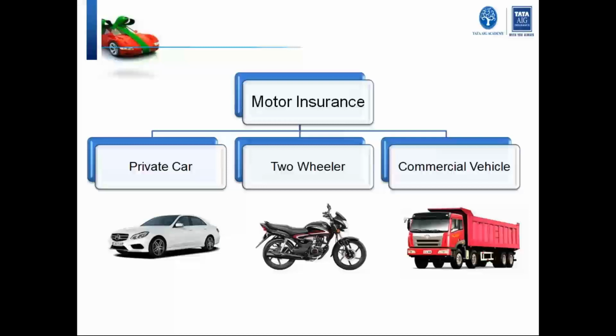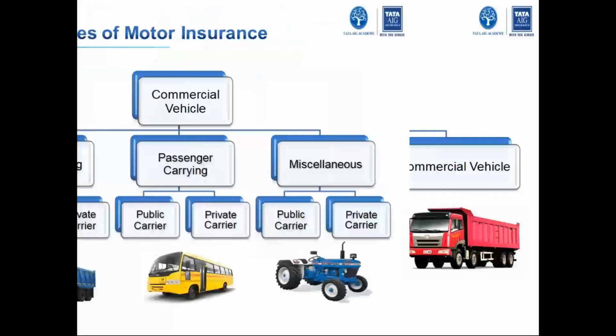So we have motor insurance divided into three sections: private car, two-wheelers and commercial vehicles. Now, for private car and two-wheelers, we do not have much bifurcation. Private car, we'll see later on, is basically divided depending upon the cc: less than 1000 cc, or 1000 to 1500 cc, or greater than 1500 cc, just that way. Similarly, two-wheelers are basically depending upon the cc. Whereas commercial vehicles are again divided into many different segments.